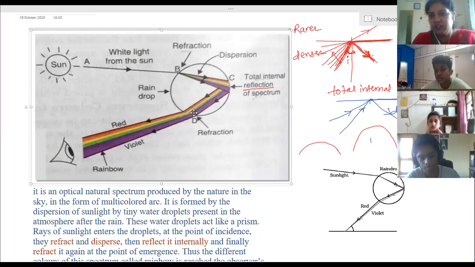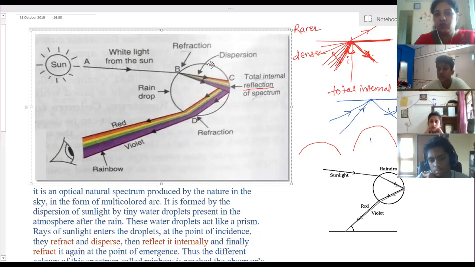Yes, 100% of the light energy gets reflected back. So when a light ray travels from a denser medium to a rarer medium, and strikes at an angle more than the critical angle, then instead of refracting, the total light ray gets reflected back. So that is what we call total internal reflection. So when the angle is 42 degrees here, generally approximately 40.9 to 42 degrees, when the light ray reaches that angle, those light rays get internally reflected. So they get reflected back internally.